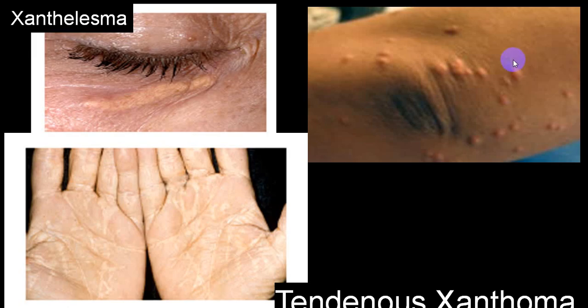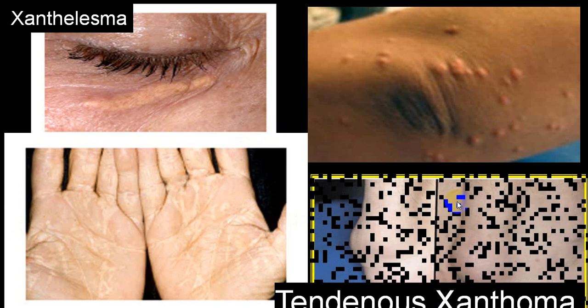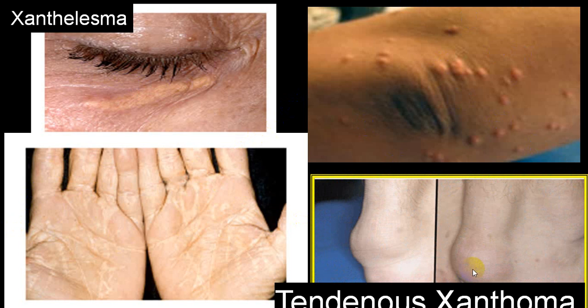These are eruptive. You can have them even on the palmar surface. These are xanthelasma. These are tendinous xanthomas. These are eruptive xanthomas.